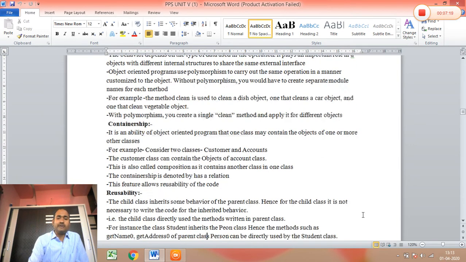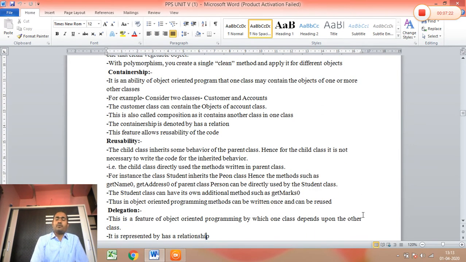Now what is reusability? This is another very important feature of object-oriented programming, called reusability. Reusability means we use some basic data, some basic functions or some basic properties of the previous class in the derived class. We will see that in the next topic, where we derive some classes from their previous classes. So this is called reusability of the properties. That means we reuse the data and functions of the previous class. This is called reusability, again a very good feature of object-oriented programming.